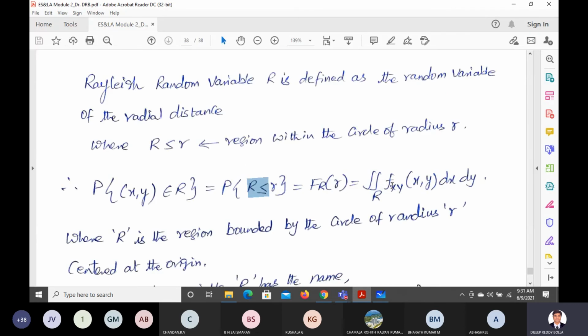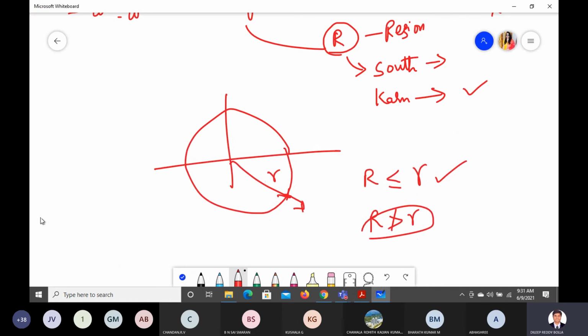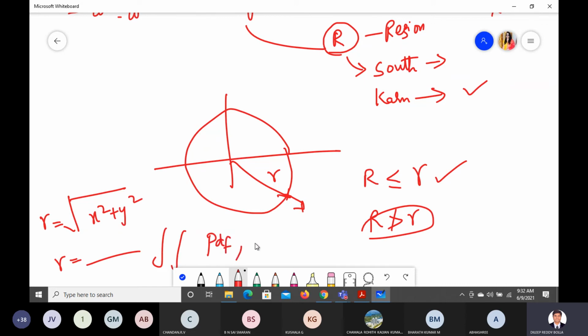That's the finding from R. How do you find R? It's a very simple calculation, they told. R value is the square root of x square plus y square. That's their contribution. Then with this value you search, you apply the limits, find the corresponding PDF and find the corresponding CDF, is what their proposal is. Is that clear to you?